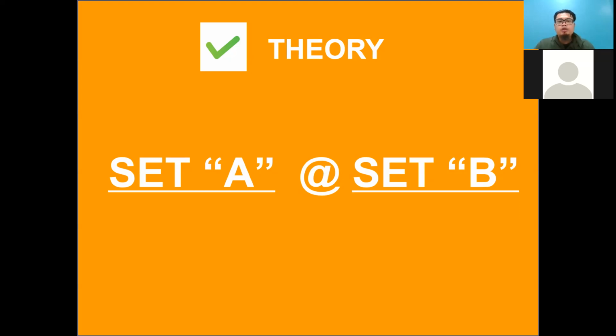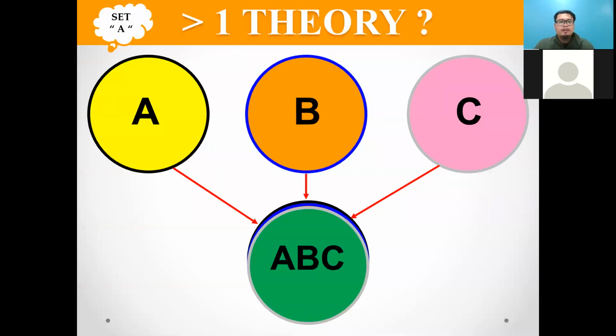Okay, let's say you need to choose. I need to ask you regarding this matter. Please answer in your chat. Regarding this theory, set A and set B. Please answer: you choose set A or set B. Okay, we go. Set A: let's say you have 3 theories.